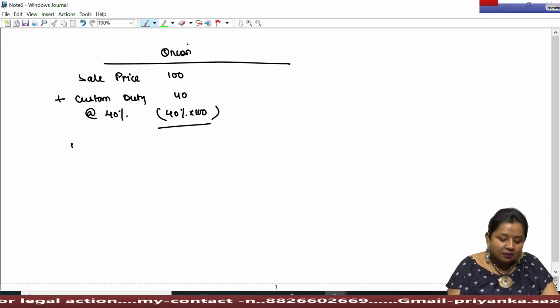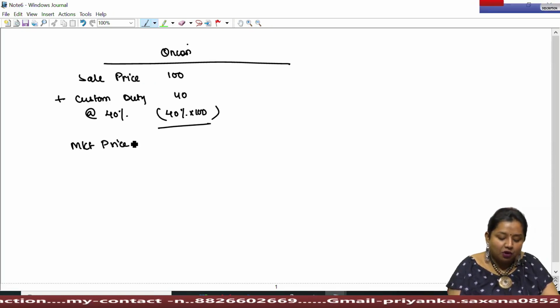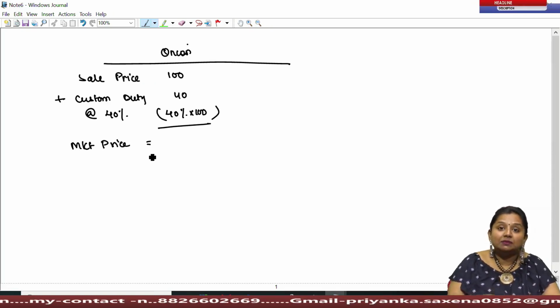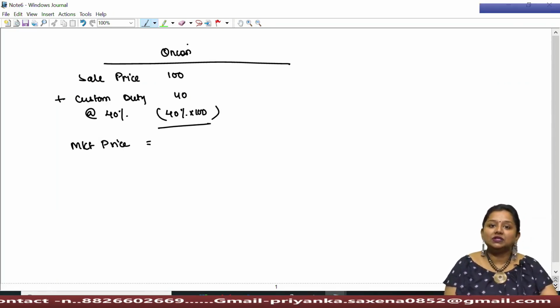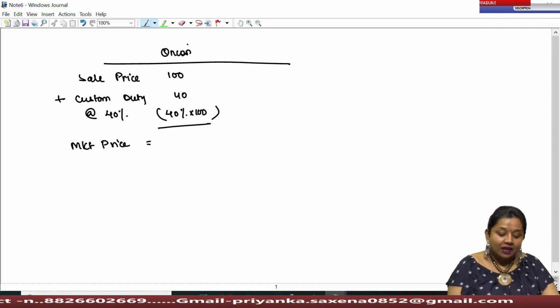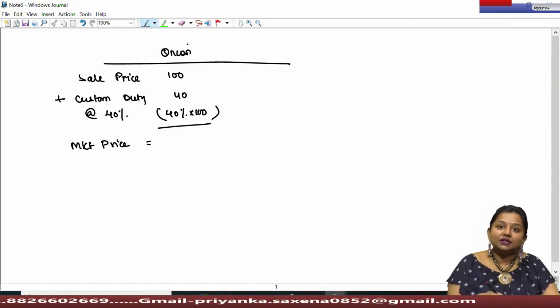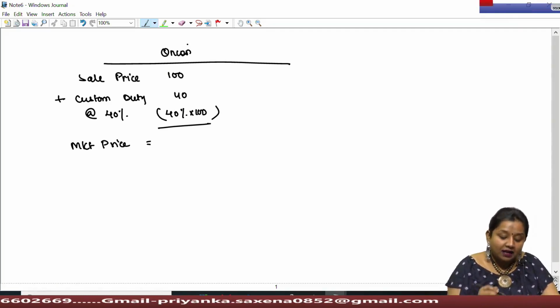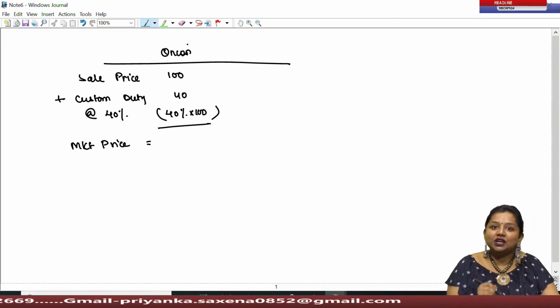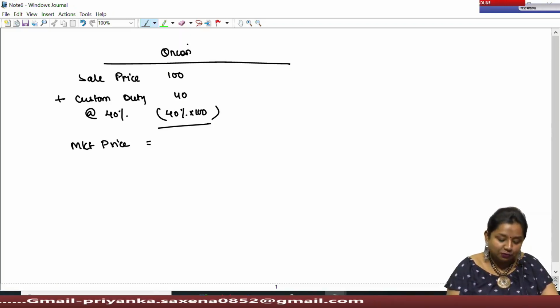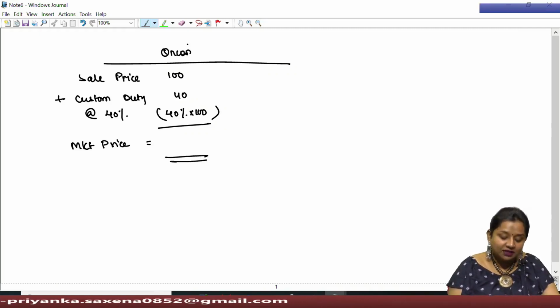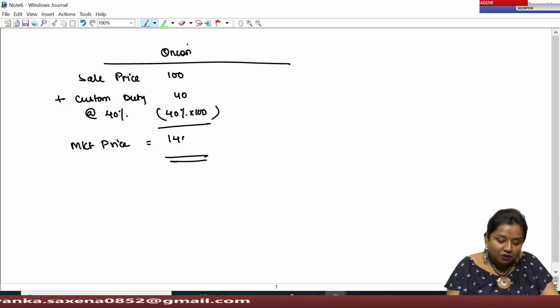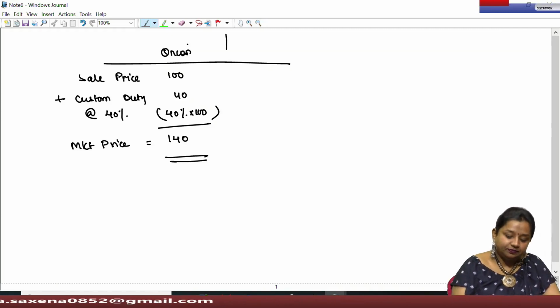And the market price of this onion, if I import it from abroad in order to stabilize my market condition, because my local market does not have sufficient supply, due to which I am importing onion from abroad, and because of importation we are charging basic custom duty at the rate of 40%, my market price would amount to 140 rupees.